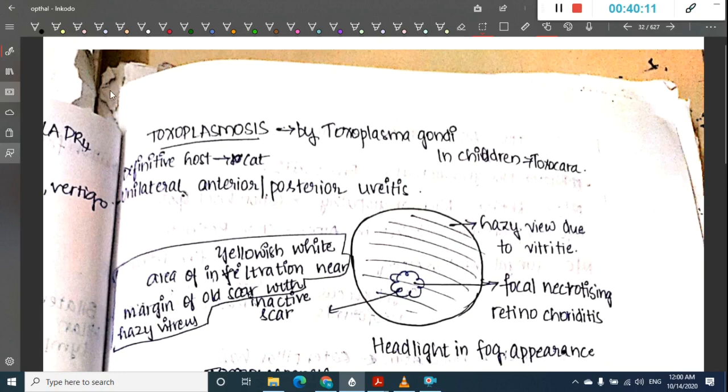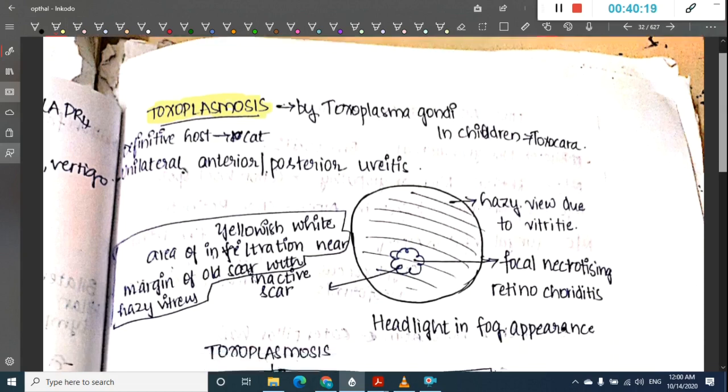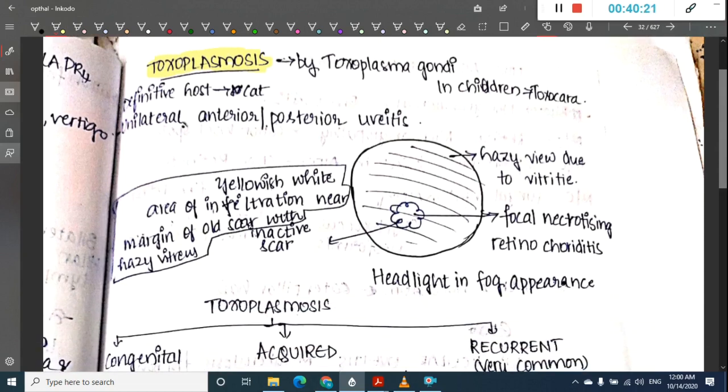Then the next important thing is toxoplasmosis. This toxoplasmosis is caused by Toxoplasma gondii. In children, it is caused by Toxocara. The definitive host of toxoplasmosis is the cat. Here it is mainly unilateral anterior or posterior uveitis. Here what do you see? What are the main features?